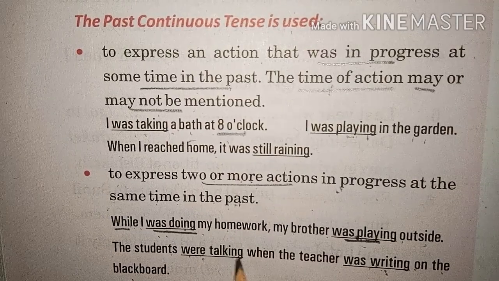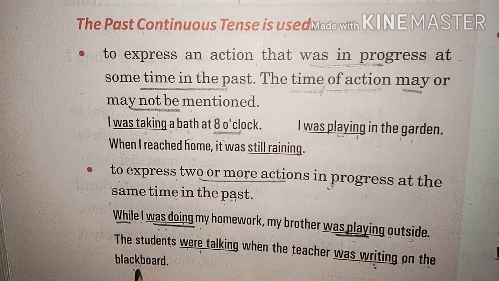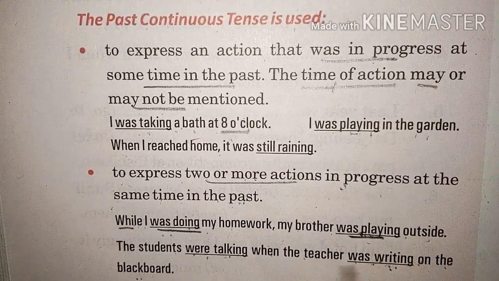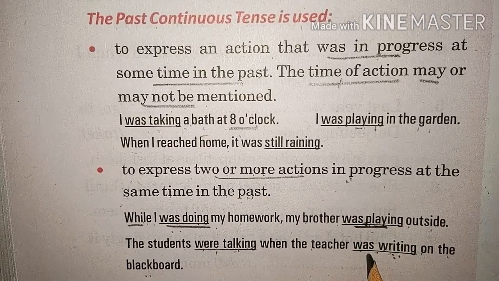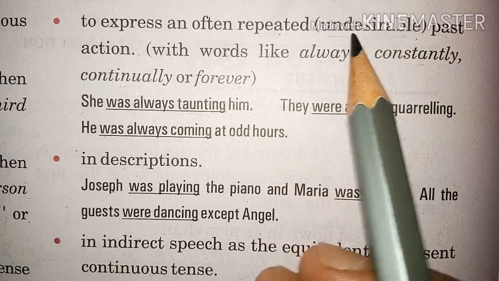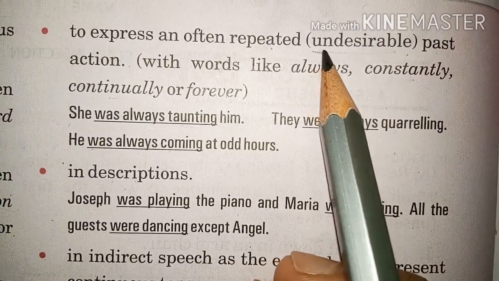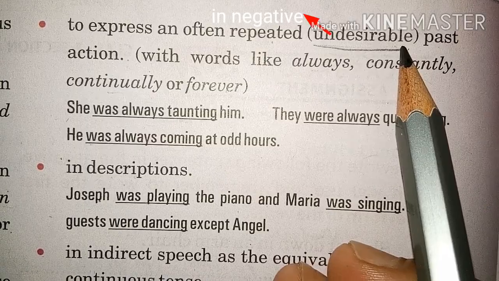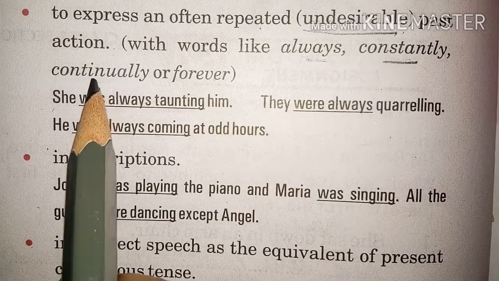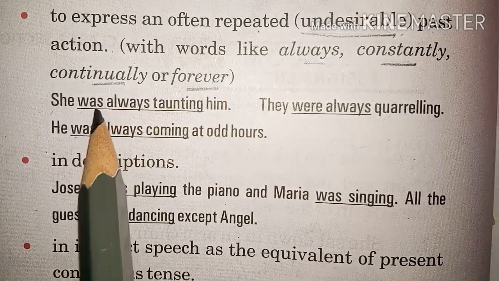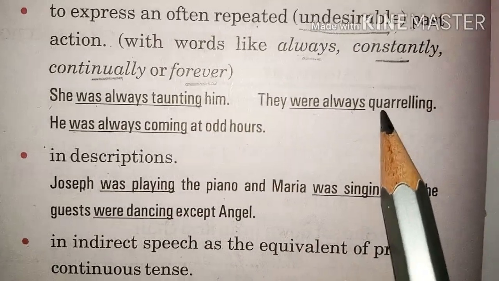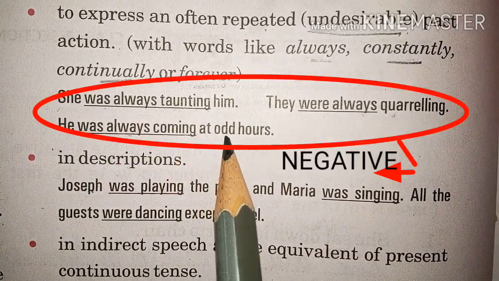The students were talking when the teacher was writing on the blackboard. Talking of students and teacher writing on the blackboard. These two actions were also going on at the same time in the past. Understood? Next, to express often repeated past actions. But children, most of the time that action must be undesirable. That means negative. We use it with words like always, constantly, continually or forever. She was always taunting him. They were always quarreling. He was always coming at odd hours.